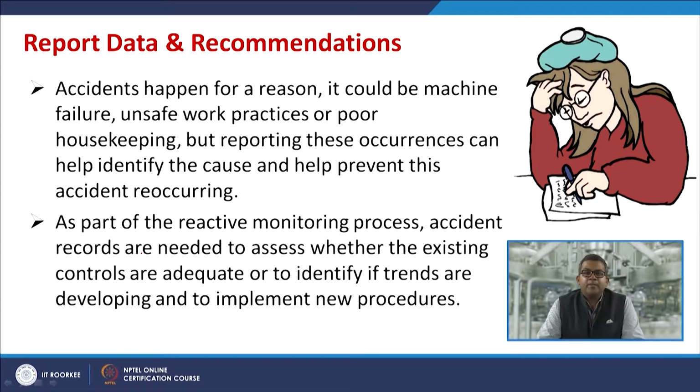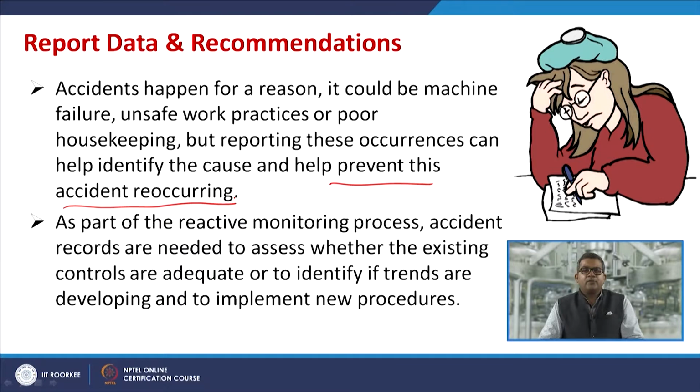Now, accidents happen for a reason. It could be machine failure, unsafe work practice, or poor housekeeping. But reporting these occurrences can help identify the cause and help prevent the accident from reoccurring.